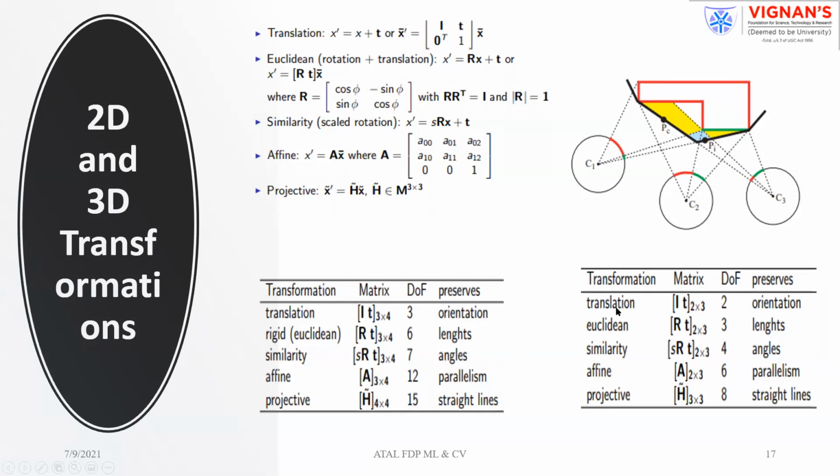If you see translation, you can move the changes either in the x direction or in the y direction. So degrees of freedom in this case is 2. Whereas if you are dealing with a 3D object, then you can move the object either in x, y or z. So degrees of freedom in this case is 3. In the same way, based on the operation you are performing, the number of degrees will be changing. And this is the way we can propose the transformations before processing the data.